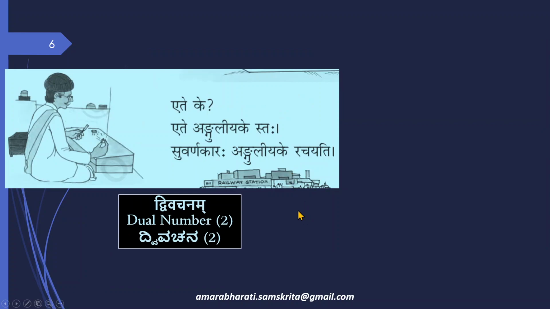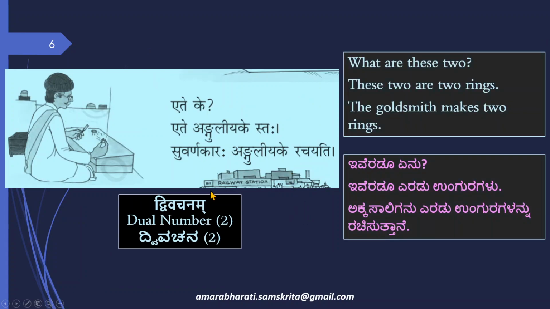We go further. This is about dvivachanam, dual number. Ete ke, what are these two? Ete anguliyake staha, these two are 2 rings. You see 2 rings on the table of this goldsmith. Ete anguliyake staha, these two are 2 rings. Suvarnakaraha anguliyake rachayati, the goldsmith makes 2 rings.